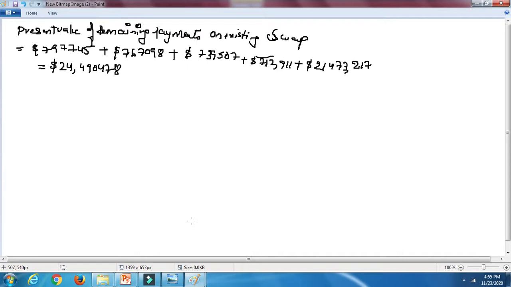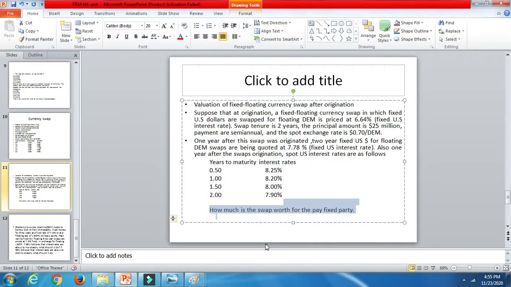Now we are going to calculate the second part. The second part is what interest rate has been given. He is asking us to calculate how much the swap is worth for the pay fixed party. This part we have done by taking 6.64 as such. Now 1 year after this swap was originated, 2 year fixed for floating is being quoted at 7.78.